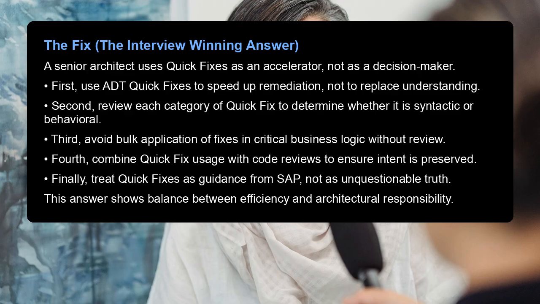The fix, the interview-winning answer. A senior architect uses quick fixes as an accelerator, not as a decision maker. First, use ADT quick fixes to speed up remediation, not to replace understanding. Second, review each category of quick fix to determine whether it is syntactic or behavioral. Third, avoid bulk application of fixes in critical business logic without review. Fourth, combine quick fix usage with code reviews to ensure intent is preserved. Finally, treat quick fixes as guidance from SAP, not as unquestionable truth. This answer shows balance between efficiency and architectural responsibility.